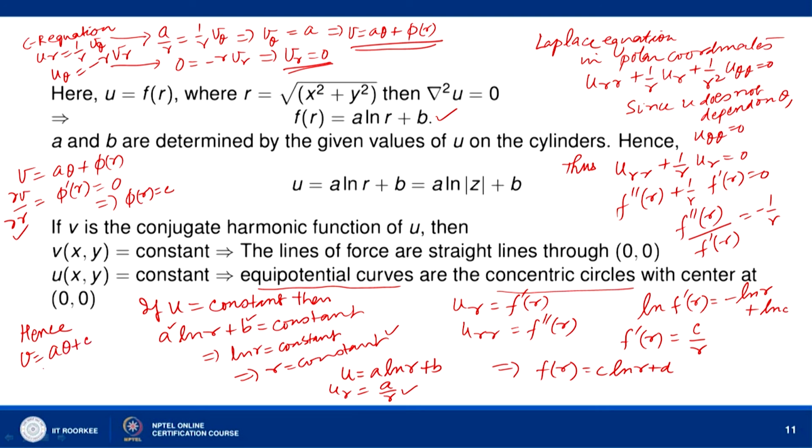So if v(x,y) is equal to constant, that means A theta plus C equal to constant, and this will imply that theta equal to constant. So the lines of force are straight lines which pass through 0 0, because theta is constant. You can see the lines of force are passing through the origin, and equipotential curves are concentric circles with center at origin. So at the point of intersection they cut each other at right angles.